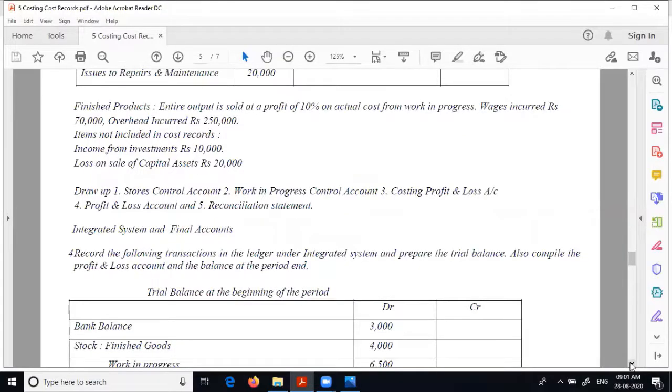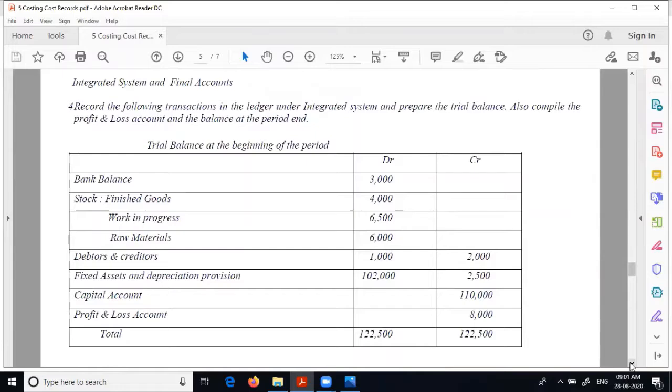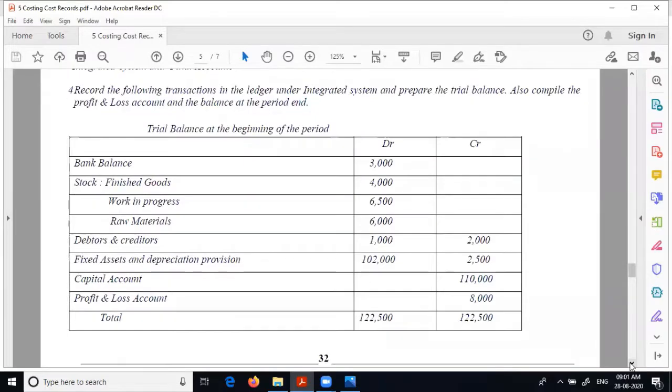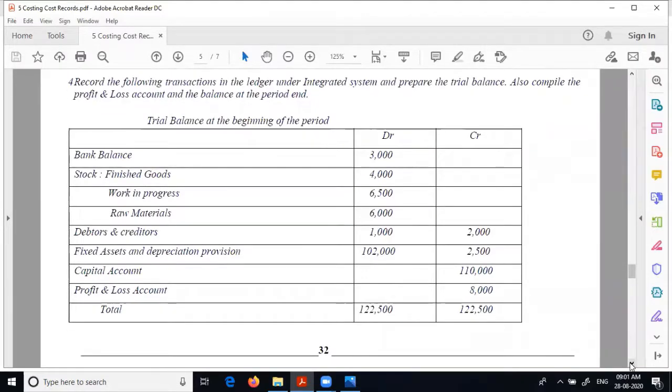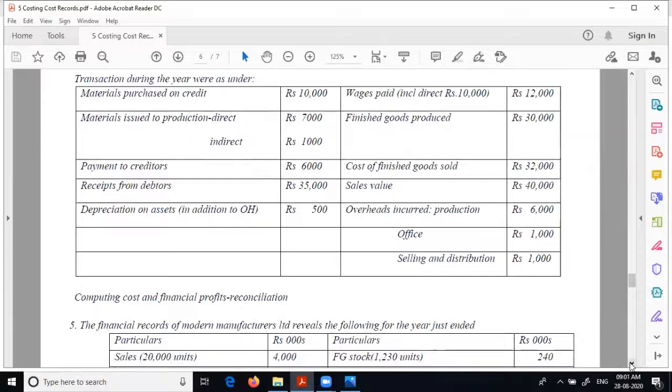The next problem, what I want you to do is just this. See, this is the trial balance given. These are the adjustments that is there. I will tell you the adjustment. Raw material purchased on credit. What is the entry? Raw material control account debit to creditors.